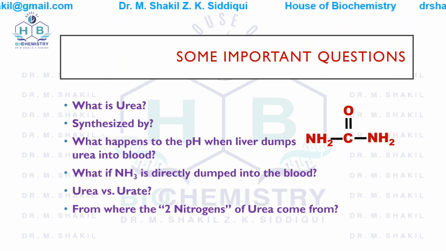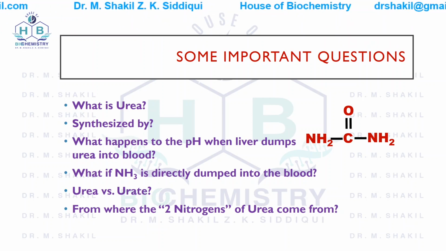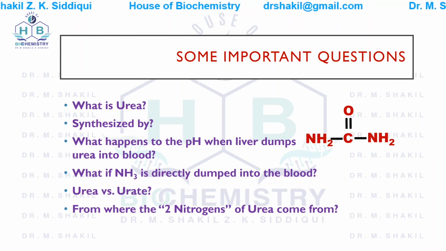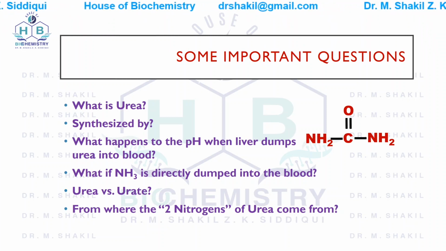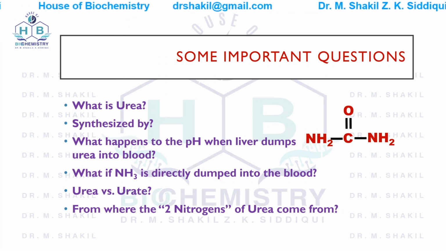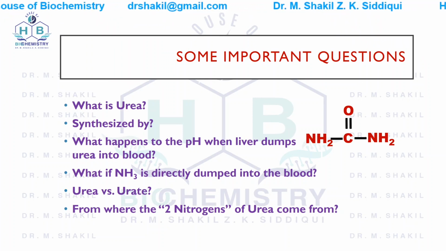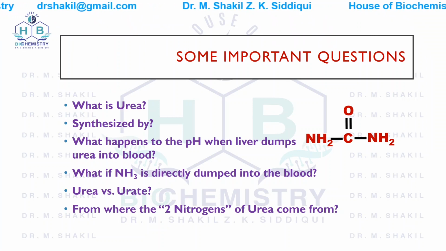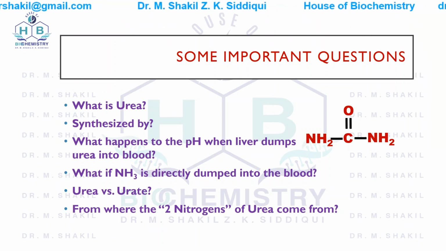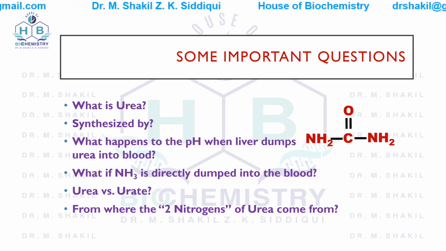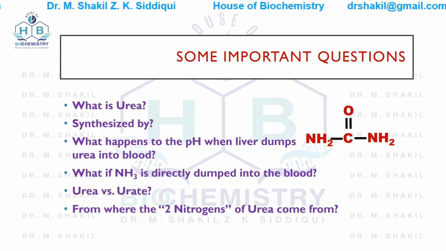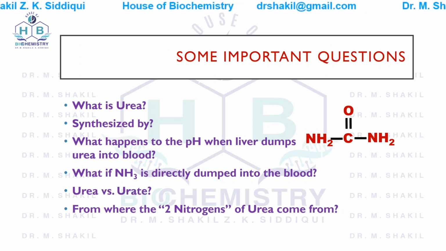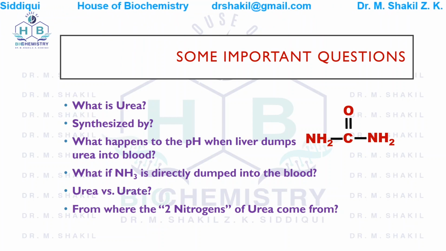Now urea versus urate. Students can get confused between urea and urate. Urea is the end product of nitrogen metabolism, that is protein metabolism, while urate, also known as uric acid, is the end product of purine metabolism. So remember this, don't confuse it with each other. Urea is the end product of protein metabolism, and uric acid or urate is the end product of purine metabolism.